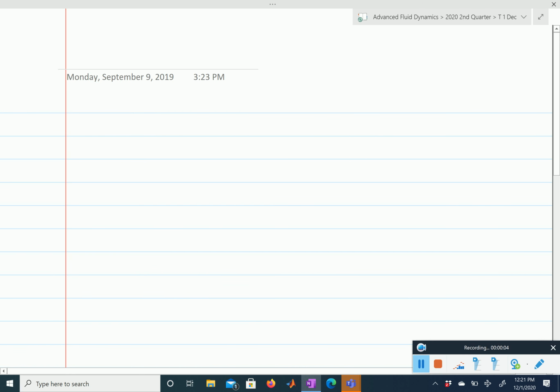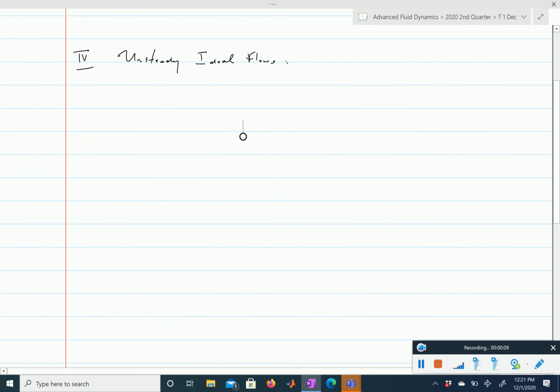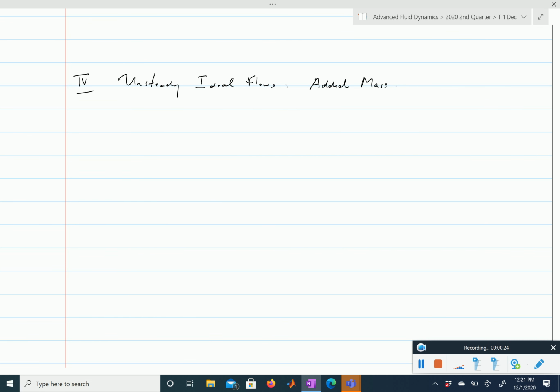Here we discuss unsteady flows, unsteady ideal flows, and the important concept to remember. So the term that you should associate for now with unsteady ideal flows, and we're looking at external flows, so flow around an object, is the concept of the added mass.